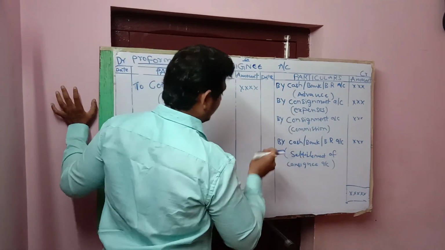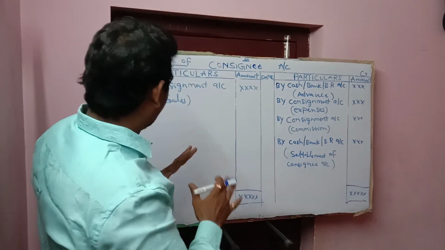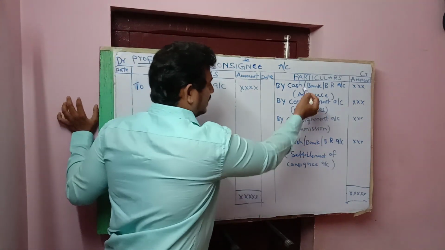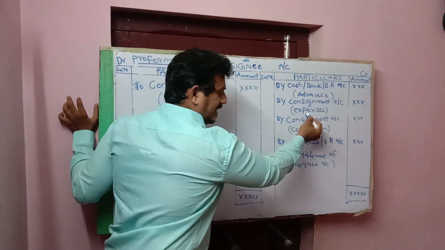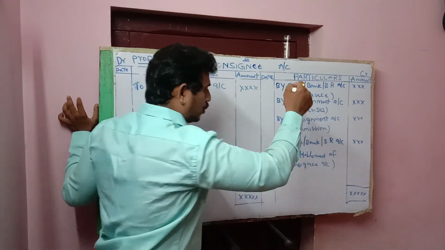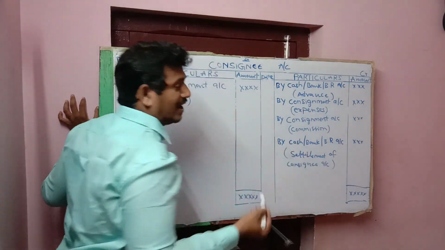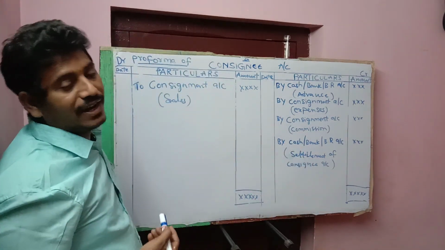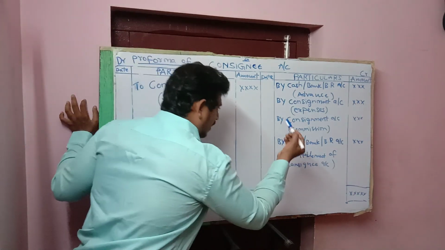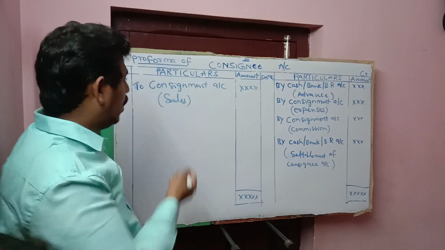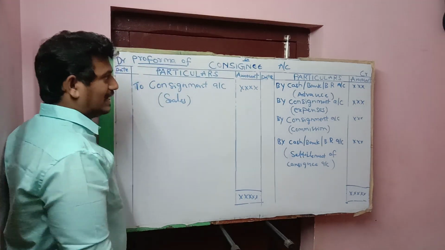Out of these sales proceeds, consignee deducts his advance, expenses and commission. The balance due should be transferred to consignor, recorded as cash, bank or bills receivable accounts. So this is the pro forma for consignee account.